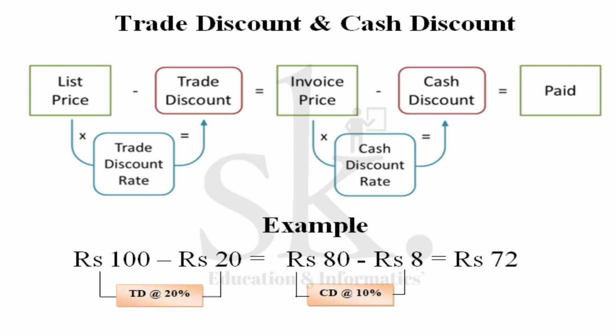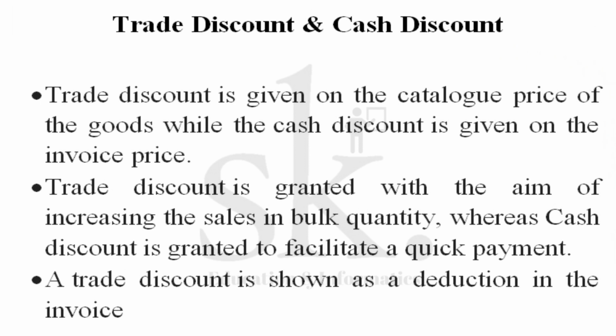Thus, if we come back to the definition, we say the trade discount is given on the catalog price of the goods, while the cash discount is given on the invoice price. So we have explained this particular point. The second point was that the trade discount is granted with the aim of increasing the sales in bulk quantity as well as profit to the intermediate, whereas the cash discount is normally granted to facilitate a quick payment. The terms and conditions were 2 months, but I'm giving a cash discount such that the retailer pays me within 1 month, so I get the cash immediately.